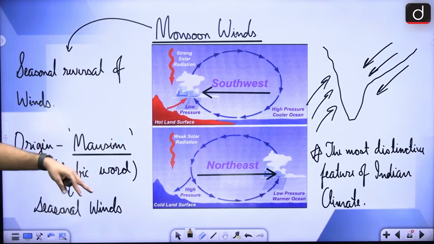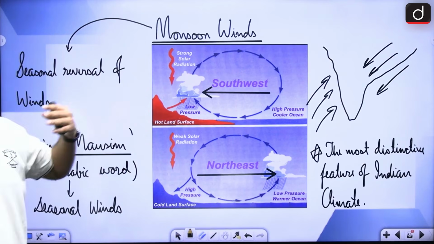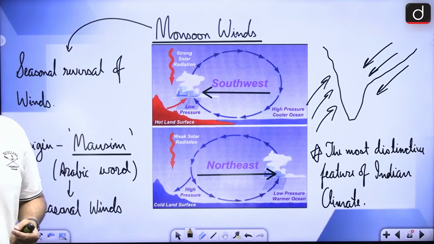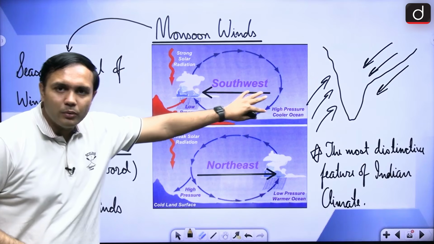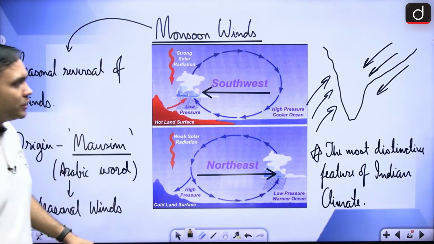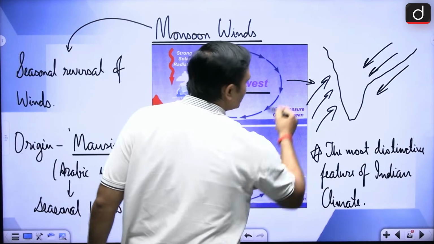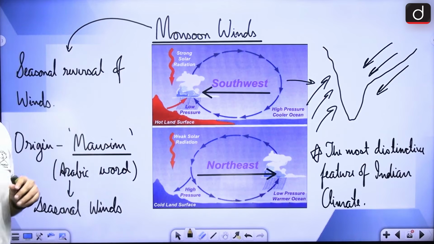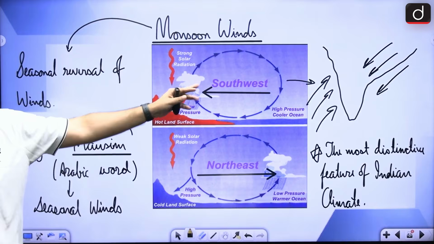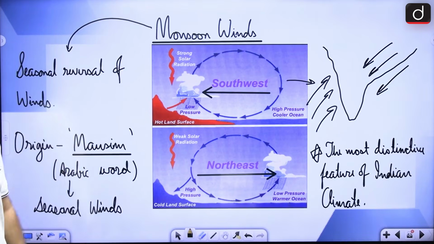Now, we are receiving two kinds of monsoon winds in this particular landmass. When it is coming from the southwest direction towards the western coast of India, these are known as southwest monsoon winds.